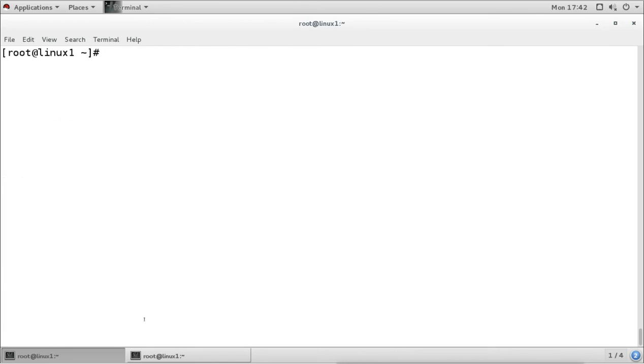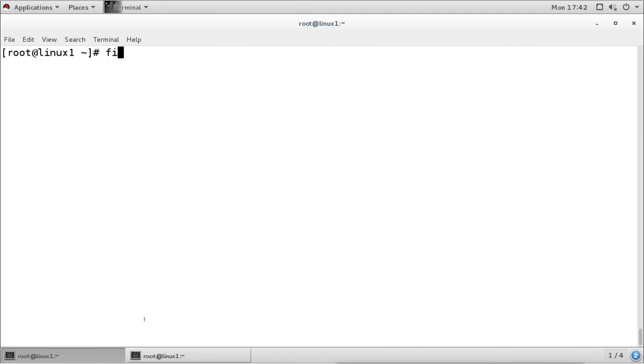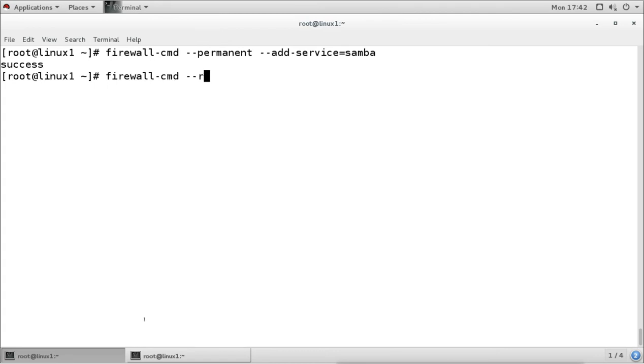Now before going to the client, we have to make sure the firewall is running, so we have to enable the Samba request for the firewall. The firewall services are running, so we have to make sure we allow Samba from the firewall. I'm going to allow it permanently, and I'm going to add the service Samba. And I'm going to reload the firewall so that the settings will be reloaded.